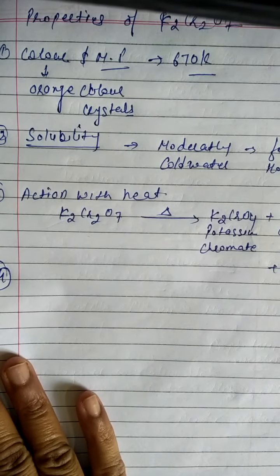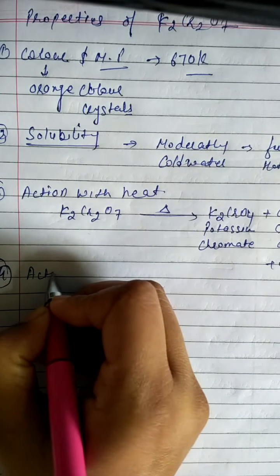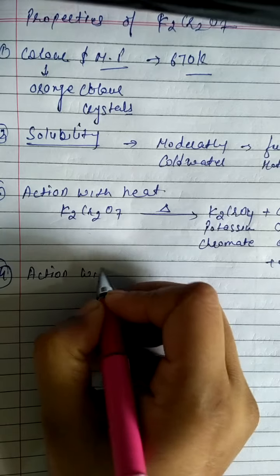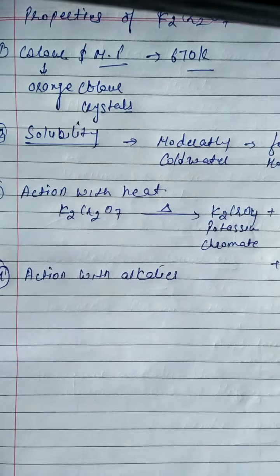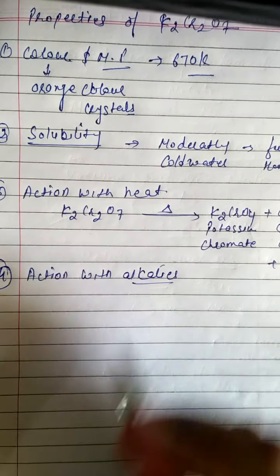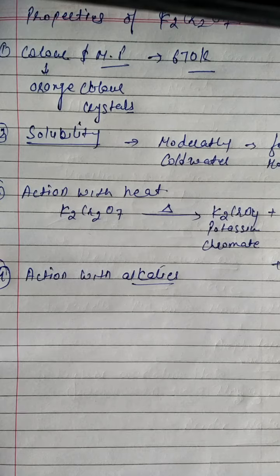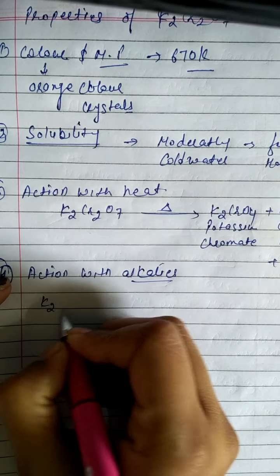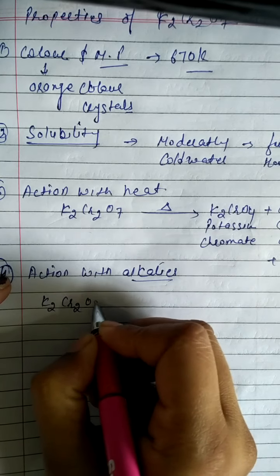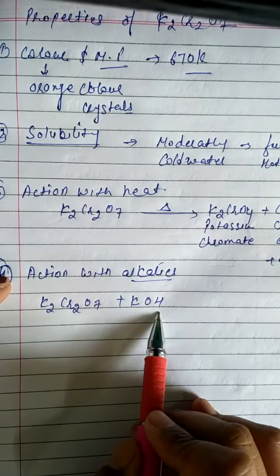The fourth property is the action with alkalis. What are alkalis? Bases dissolved in water are called alkalis. Now K2Cr2O7 reacts with potassium hydroxide.